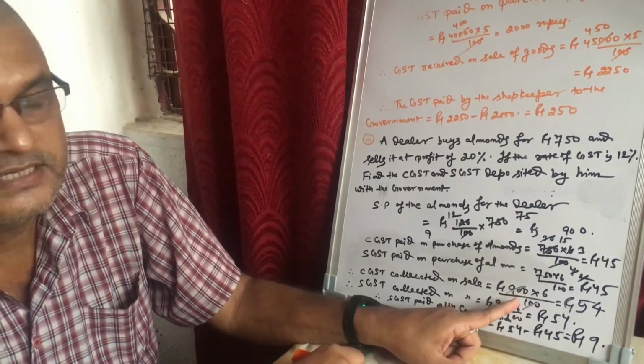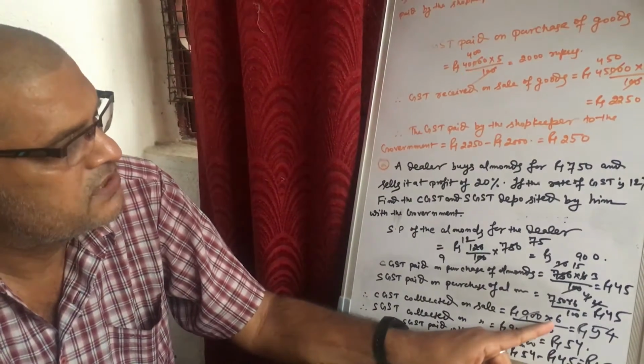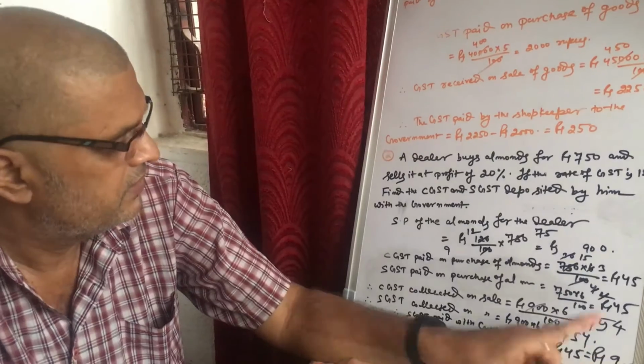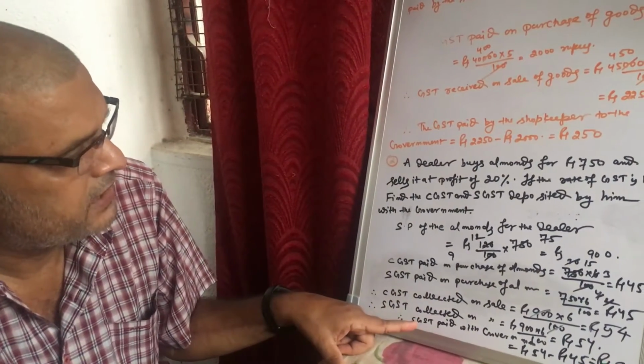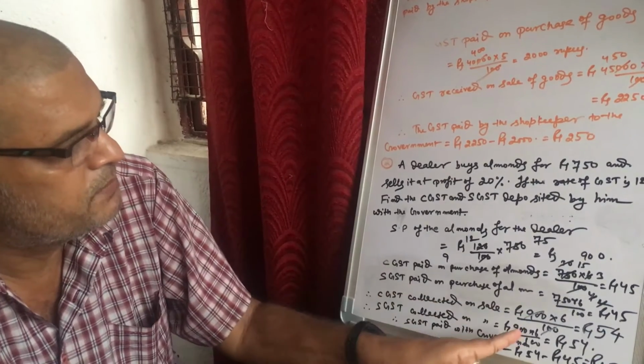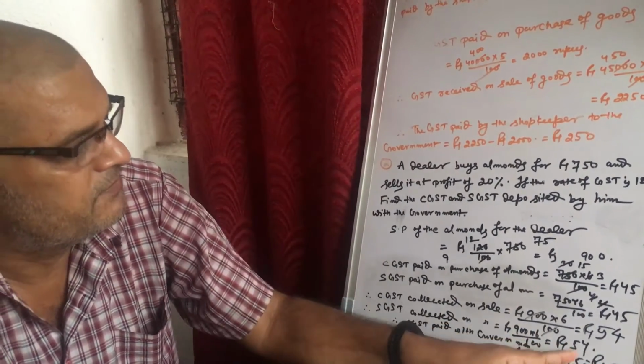900 into 6 by 100, it is 54. SGST collected on sale of the almonds is rupees 900 into 6 by 100, it is 54.